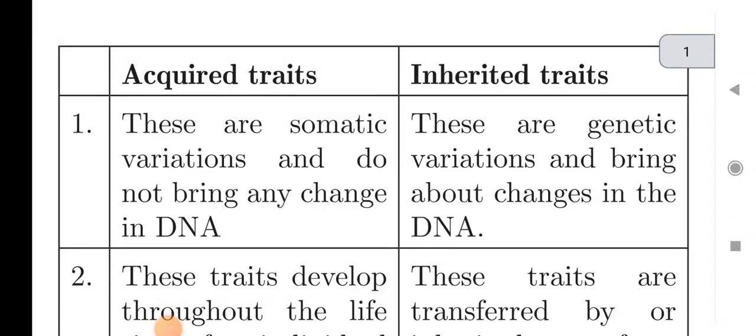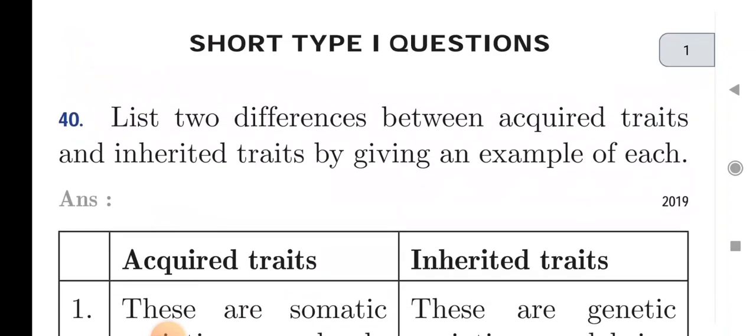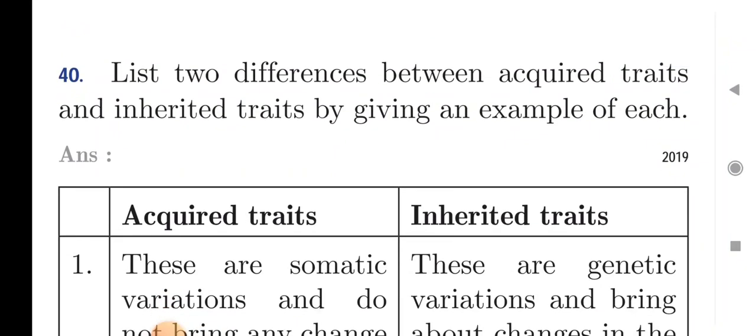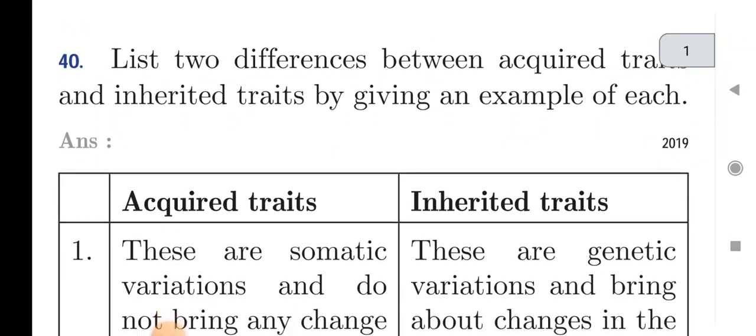So in this session we are discussing some of the most important topics from the chapter Heredity. These questions are based on the whole heredity portion, and you know that the evolution portion is reduced by the latest CBSE pattern. So the first question is: difference between acquired and inherited traits, by giving an example.